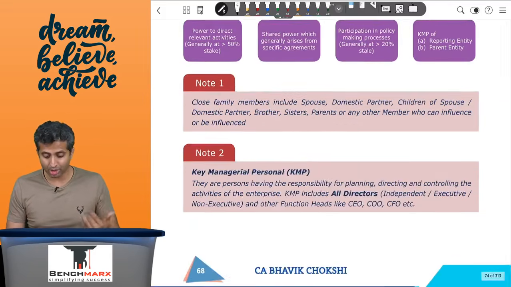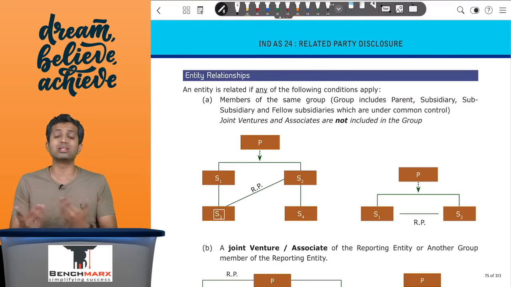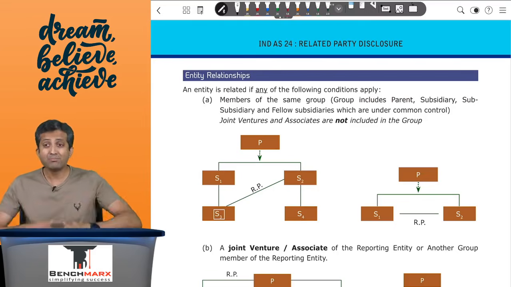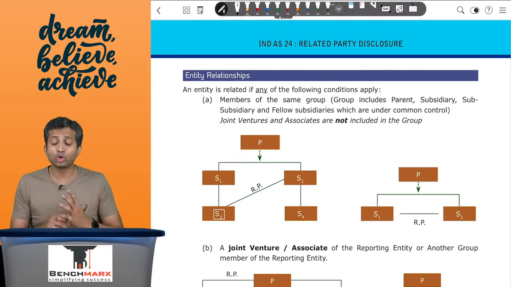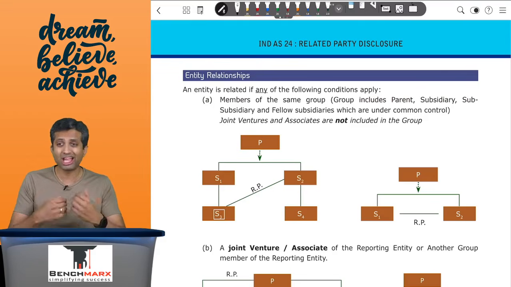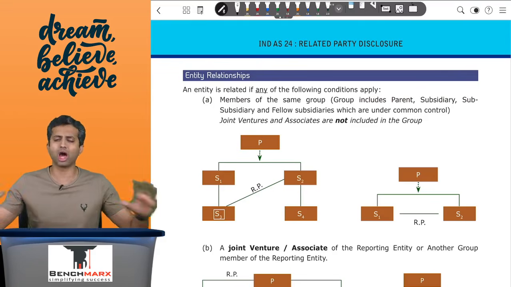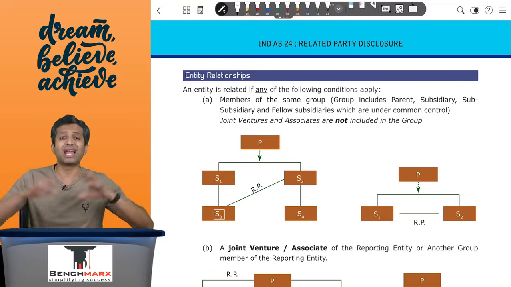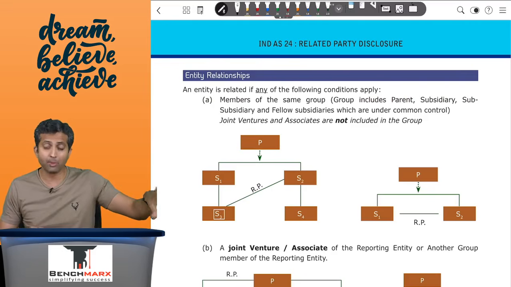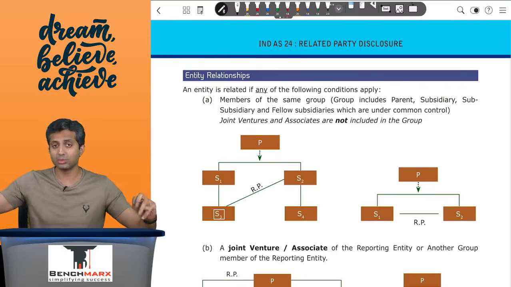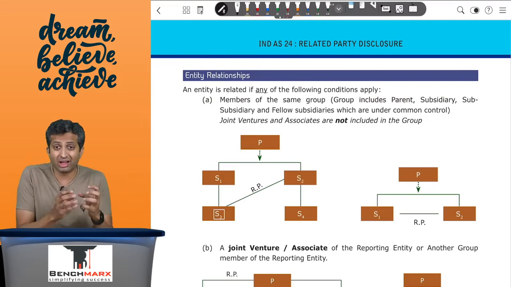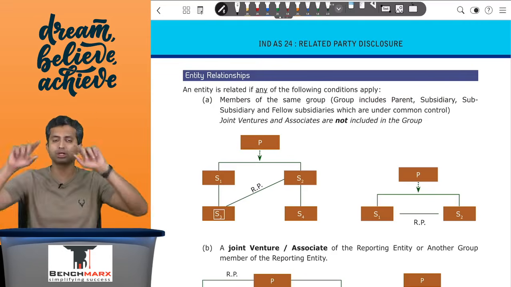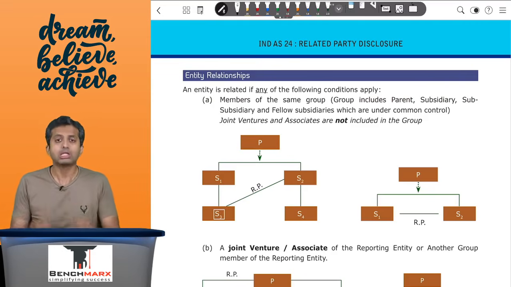Second, and the more important in my opinion, is the entity to entity relationship. So if I am a part of a group, then members of the same group are related. Sir, what do you mean by group? Group refers to entities which are under the same control or are under common control. So for example, when you look at Tata Group, it has Tata Sons at the top, and then it has, for example, Tata Motors, which is one of its subsidiaries, and Tata Steel, which is another subsidiary. So Tata Motors and Tata Steel are under common control and hence they are part of the same group. So members of the same group are treated to be related parties.